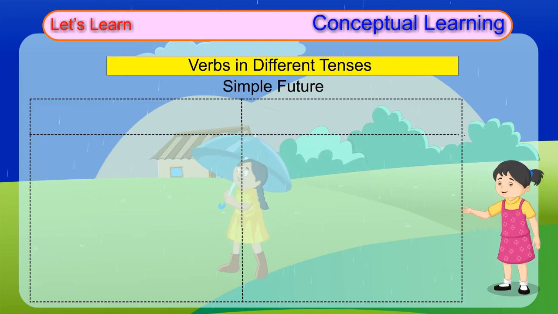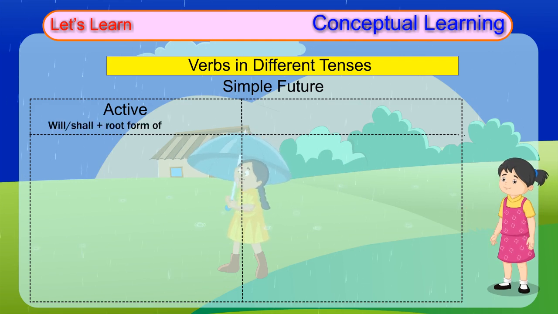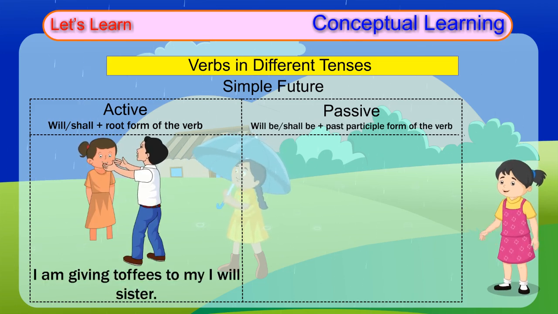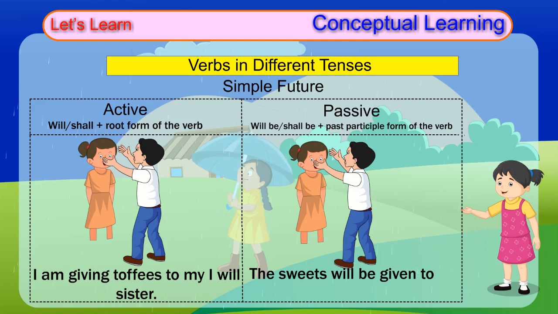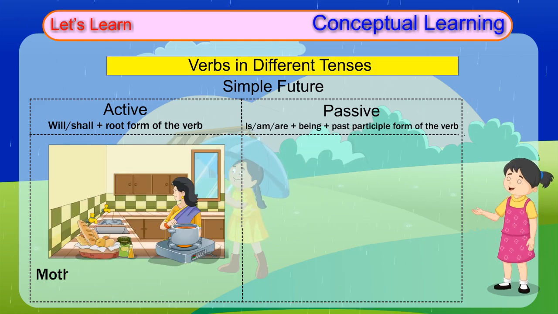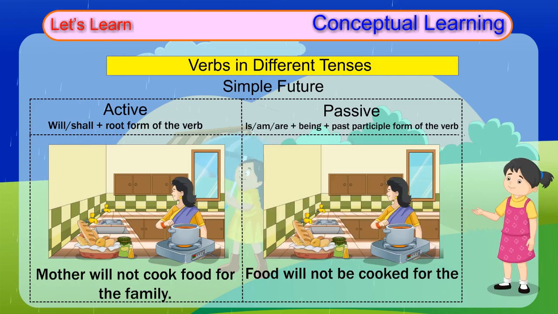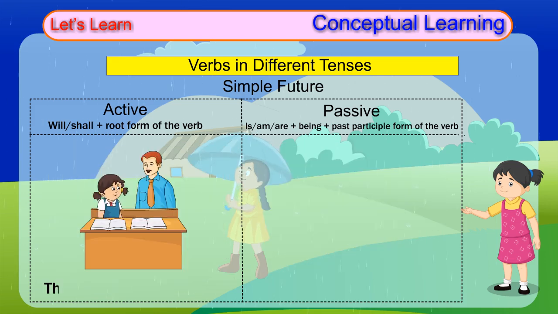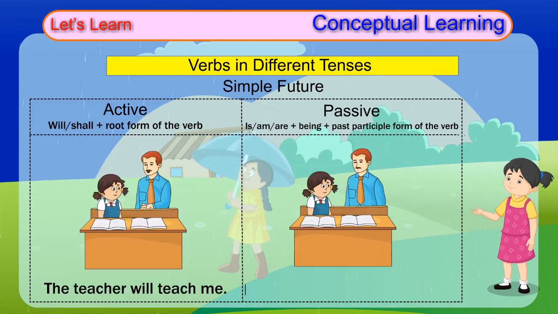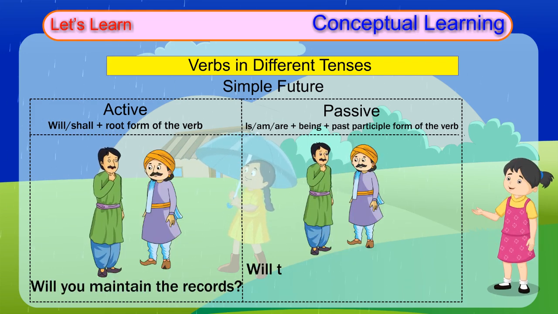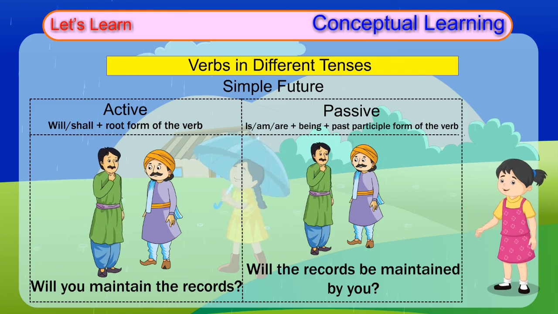Simple future. Active: will, shall plus root form of the verb. Passive: will be, shall be plus past participle form of the verb. I will give sweets to my sister. The sweets will be given to my sister by me. Mother will not cook food for the family. Food will not be cooked for the family by mother. The teacher will teach me. I shall be taught by the teacher. Will you maintain the records? Will the records be maintained by you?